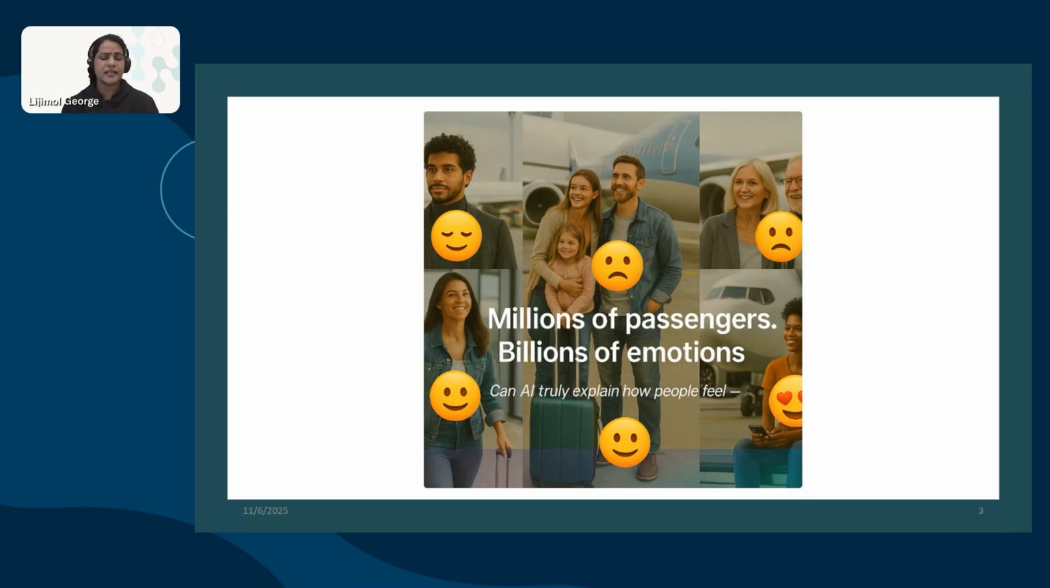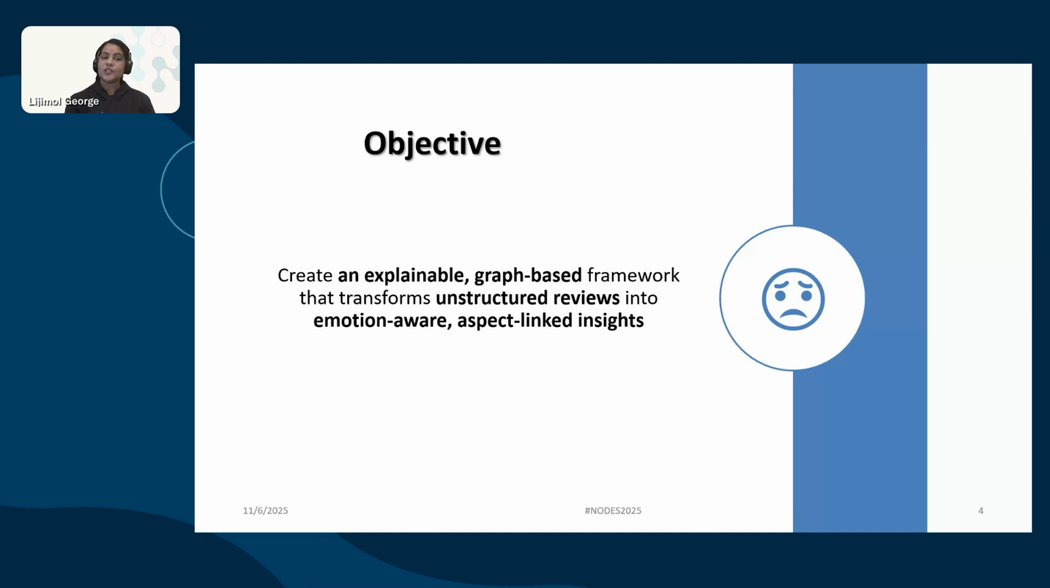Millions of passengers, billions of emotions. Can AI truly explain how people feel? What do you think? That is our objective today: create an explainable graph-based framework that transforms unstructured reviews into emotion-aware, aspect-linked insights.